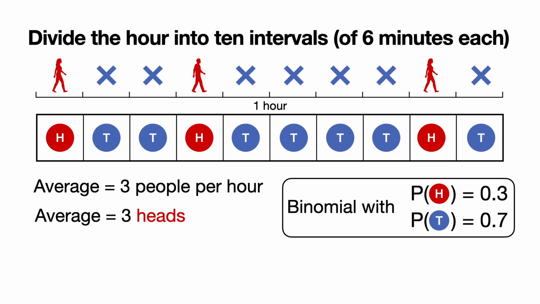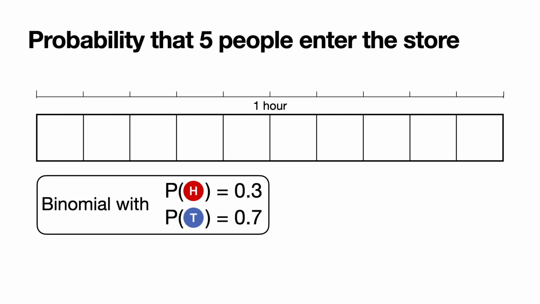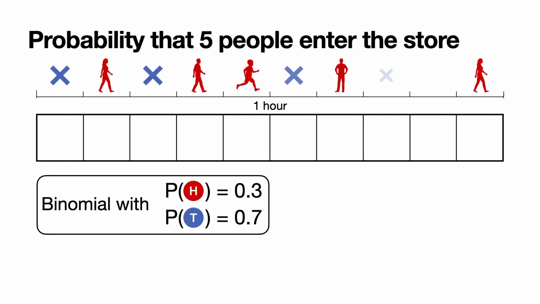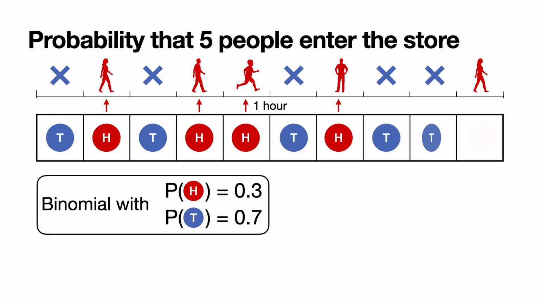So in this particular problem with the intervals, the number of people arriving in the store is modeled by the binomial distribution. So, for example, what's the probability that 5 people enter the store in the next hour? Well, that's the same probability that we toss a coin 10 times and that the coin lands in heads 5 times, corresponding to the times that people arrived, and in tails another 5 times, corresponding to the intervals where nobody arrived.